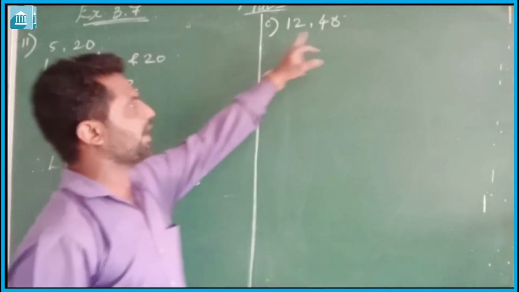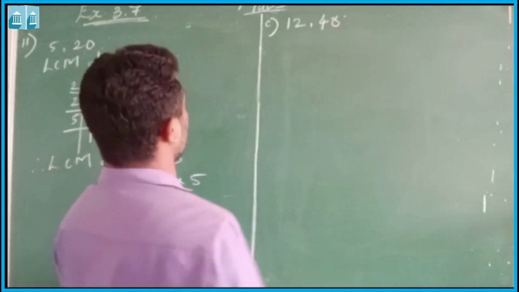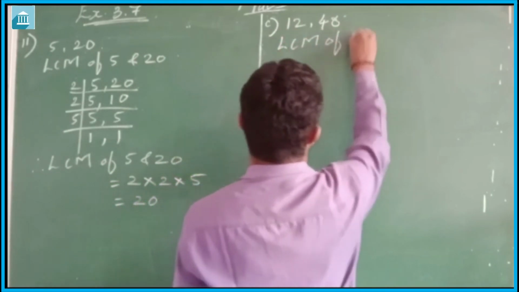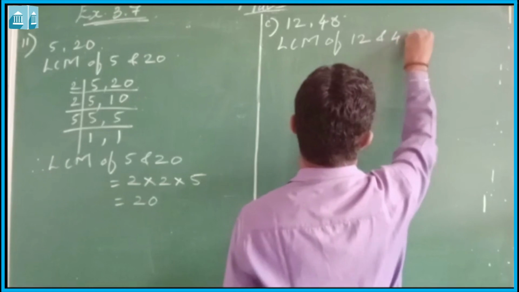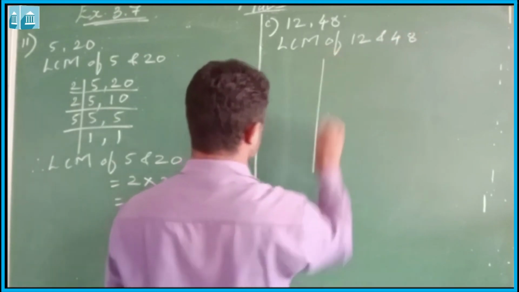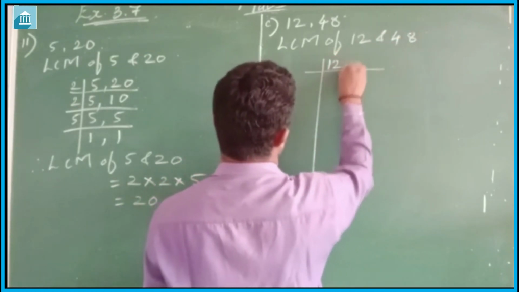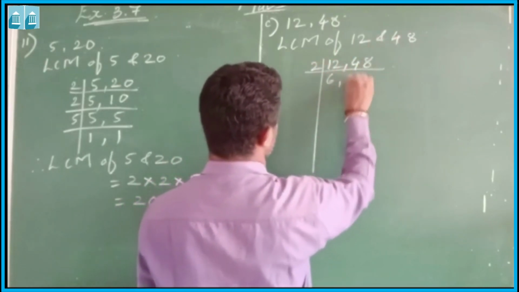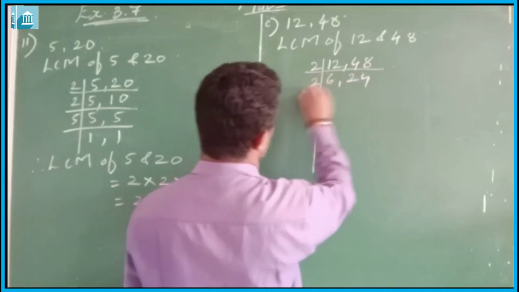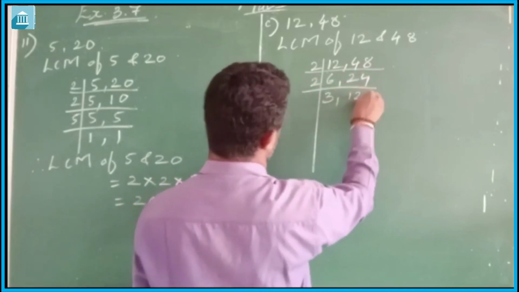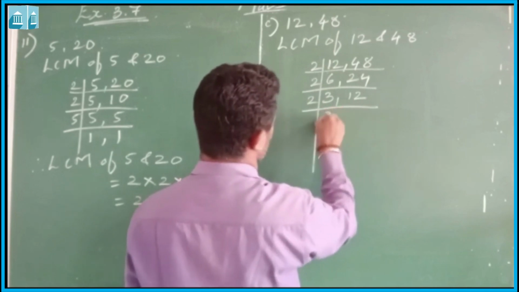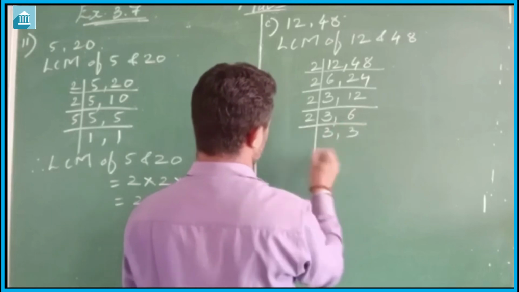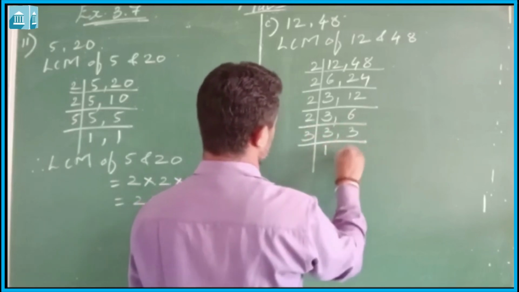Here 12 is a factor of 48. We have to find the LCM. 12 and 48 are both divisible by 2, giving 6 and 24. Again both are divisible by 2, giving 3 and 12. Again both are divisible by 3, giving 1 and 4, then 2, 2.